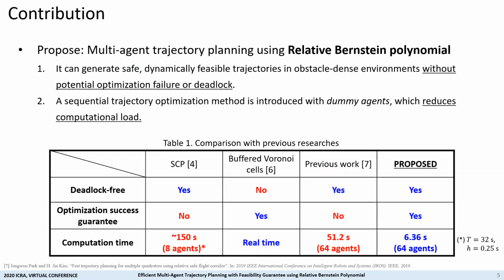To alleviate the drawbacks of the two approaches, we propose a new efficient multi-agent trajectory planning algorithm. This method can generate safe trajectories without deadlock or optimization failure by utilizing relative Bernstein polynomial. And it can reduce the computation load by adopting a sequential optimization method with dummy agents.